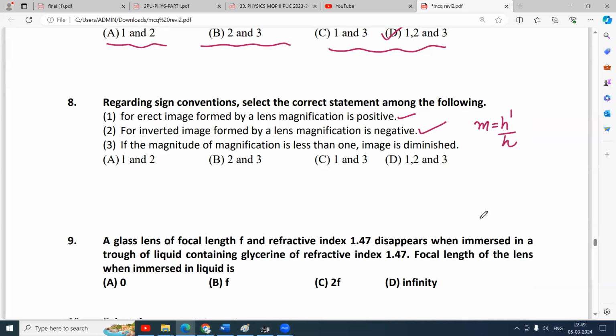For an inverted image, magnification is negative. Correct. If the magnitude of magnification is less than 1, the image is diminished. Yes. If this is less than 1, what is the meaning? H dash is less than H. That is, image height is less than object height. Image height is less means it is a diminished image. So all the three are correct. Correct statements are 1, 2, 3.